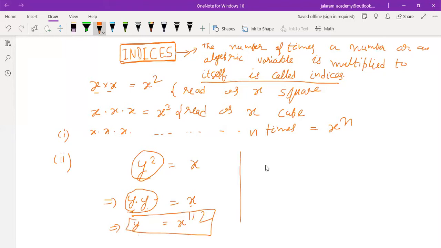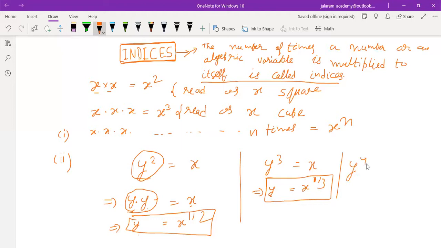If we have y cube equals x, it means y is multiplied to y thrice, then it is x. So if you multiply only 1/3 time, it will give y. So it becomes x to the power 1/3 only. So this is the meaning of indices. This is for any index other than the natural number. y equals x to the power 1/3.